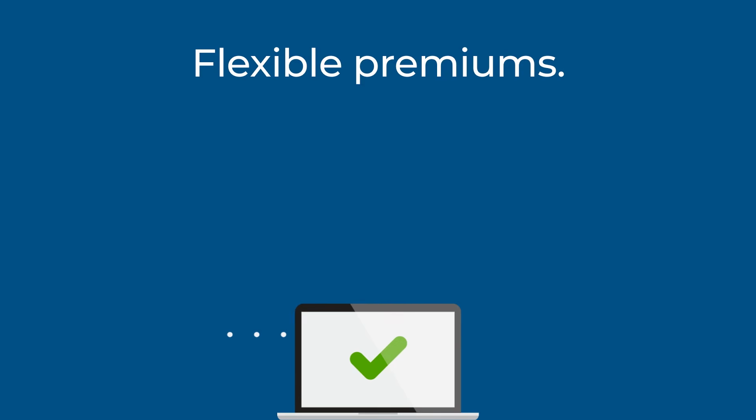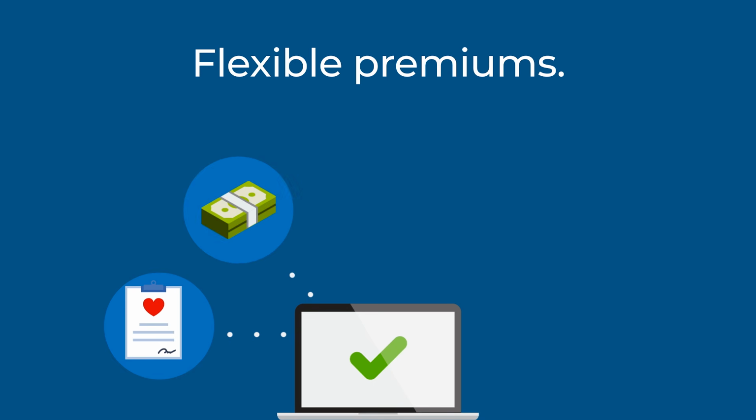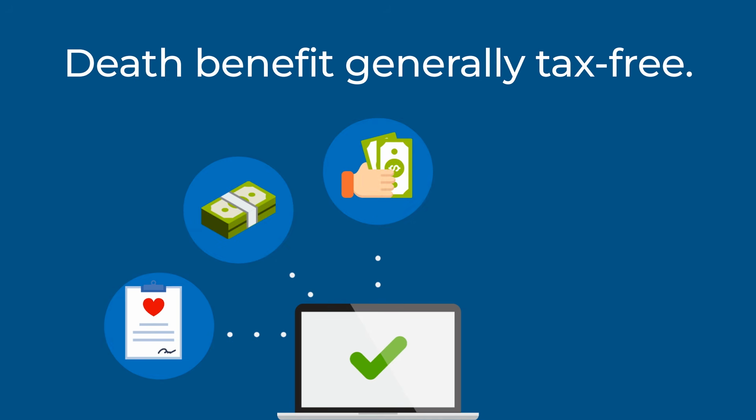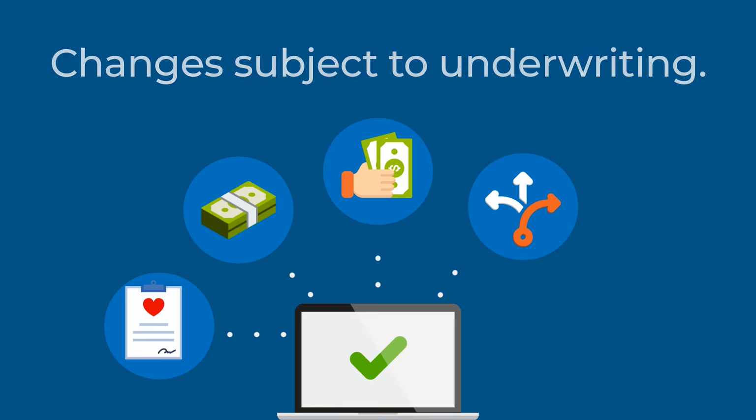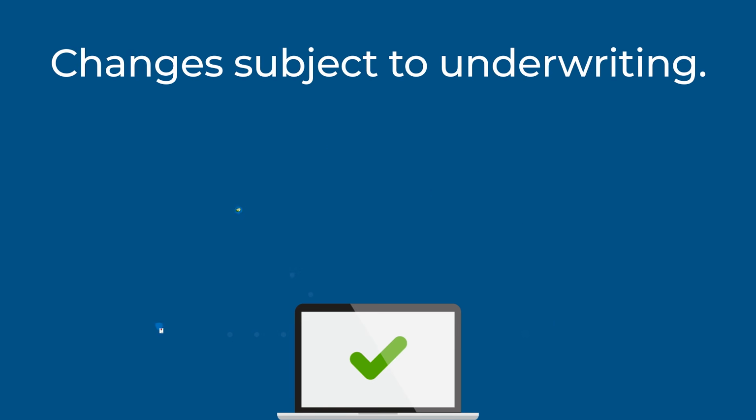IUL allows flexible premiums within policy limits, but you must keep enough value to cover charges or the policy can lapse. The death benefit may receive favorable tax treatment under current law depending on policy structure and individual circumstances. Flexibility is a strength, but it requires periodic reviews. And any increases in coverage could be subject to underwriting based on health and other factors.